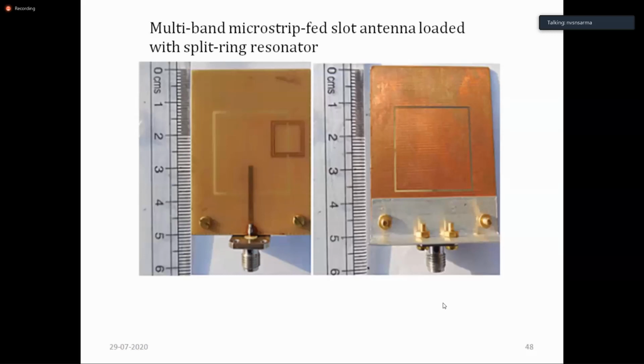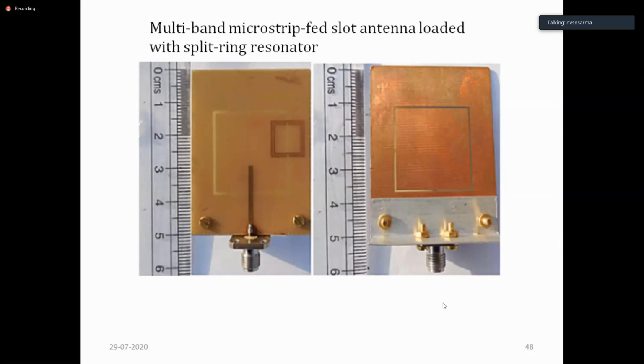So a normal patch will give rise to one frequency range of operation. By placing this split ring resonator, which is a closed loop, you get another. Instead of a loop, you can also have a rectangular one. For the current to enter and come out, there will be two splits on the two rings, which are kept one inside the other. For the current to flow in the entire region appropriately, we are keeping two breaks. So two breaks give rise to the word split, and the shape is ring, and it works like an LC network. That's why it is known as a resonator. So the split ring resonator, or simply SRR, is used to get another frequency of operation.